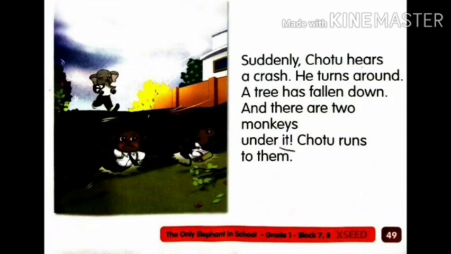You can see that it had fallen on the monkeys. Where are the monkeys? They are under the tree. And what is Chotu doing here? Chotu is running to help them. Did you ever help your friends like this when they were in danger? Think about when you helped them. Okay, now let us move to the next page, page number 50.